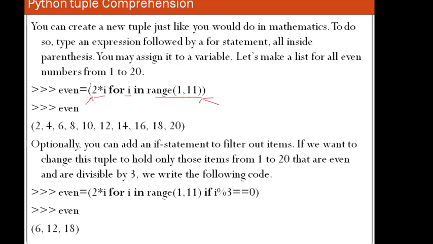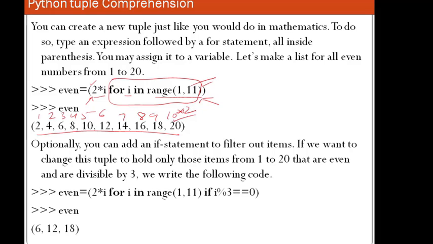But here you are using parentheses because it is a tuple, and it is looping from 1 to 10, right? Because 11 will not be considered over here. So it is finding the even numbers and putting them into this, right? It starts with 1 2 3 4 5 6 7 8 9 10, and then multiplies by 2 with each element. So that's why the result is coming.